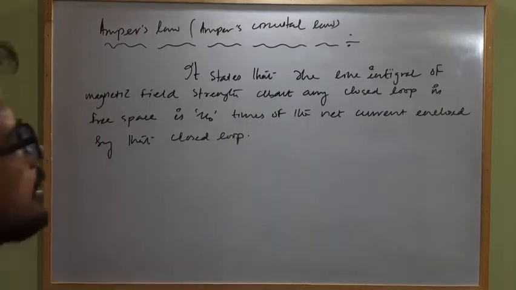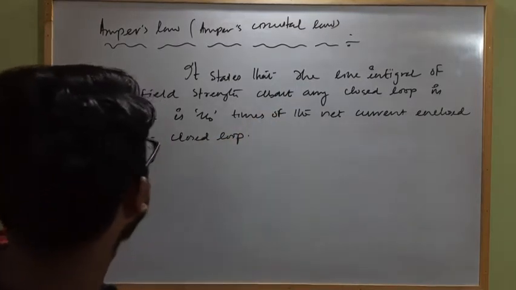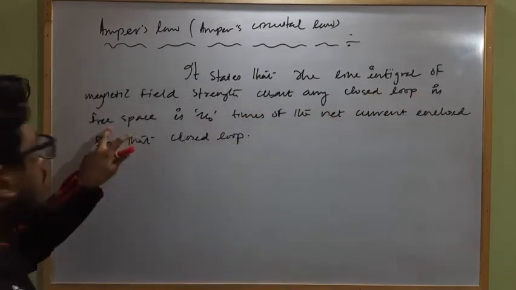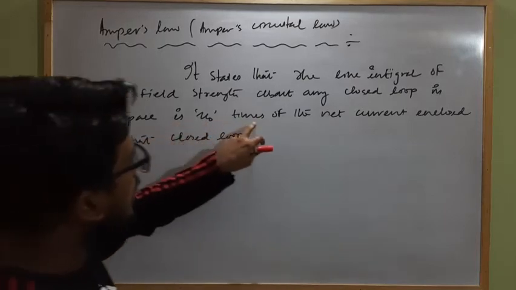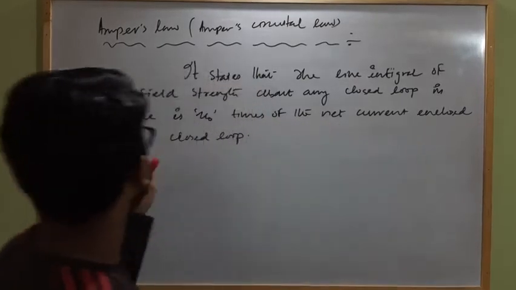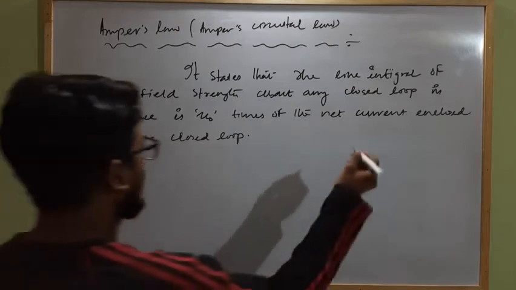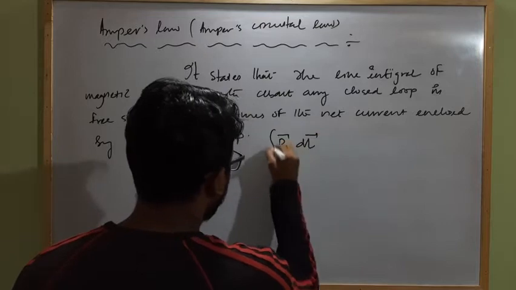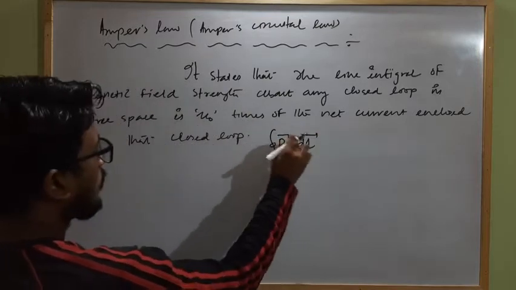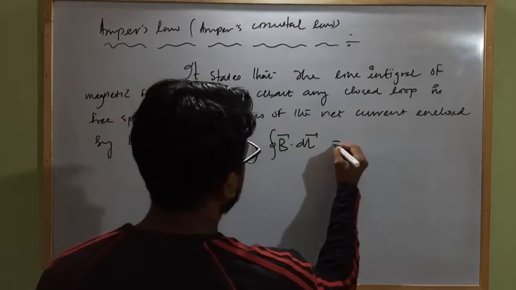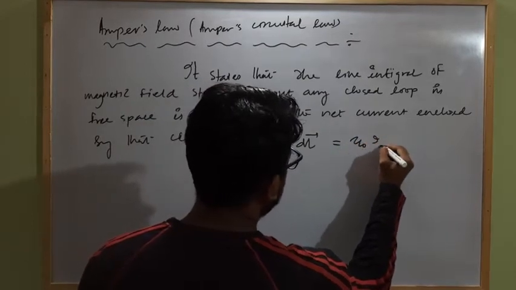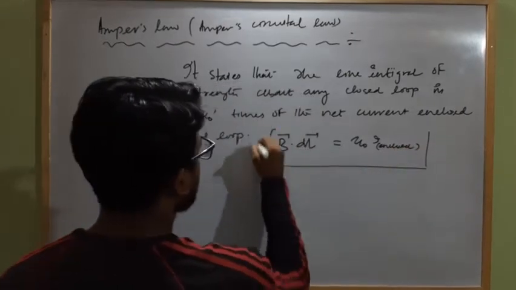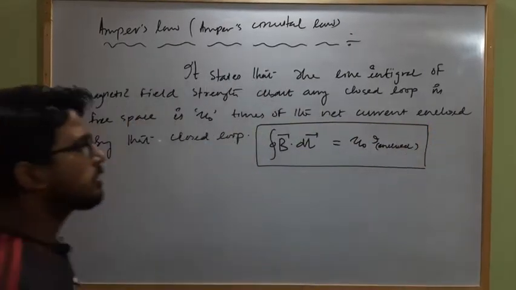Clear? Or in mathematical form we can write: the closed line integral of B dot dl vector will be mu naught I enclosed. This is the mathematical expression for Ampere's circuital law.